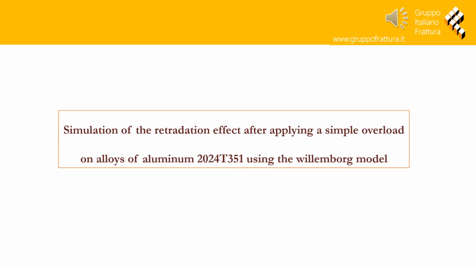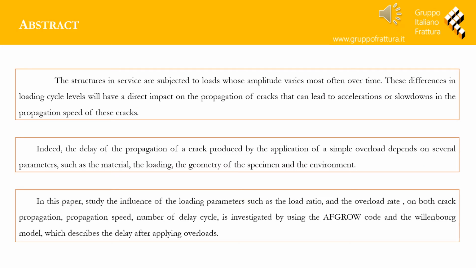Simulation of the retardation effect after applying a simple overload on alloys of aluminum 2024 T351 using the Willenborg model. In this paper we study the influence of the loading parameters, such as the load ratio and the overload rate, on both crack propagation speed and number of delay cycles. This is investigated using the AFGROW code and the Willenborg model.